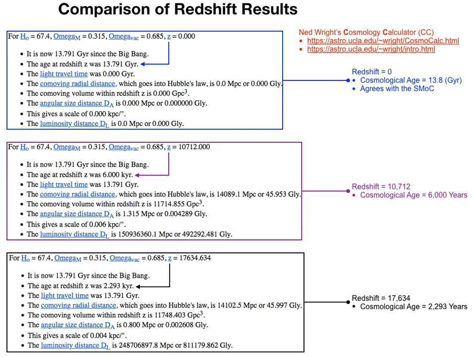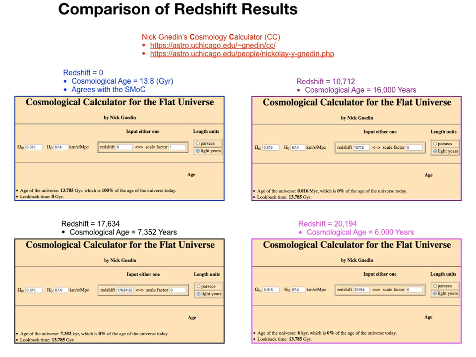Well, to answer this question, we need to examine the output from another cosmology calculator so that we can execute a more comprehensive analysis. This is the output produced by Nick Neddon's cosmology calculator. Nick is a professor at the University of Chicago. We can see that the results displayed in the blue box are consistent with the standard model of cosmology and the electrogravity-magnetic construct, just like Ned Wright's cosmology calculator. However, this is where the agreement ends.